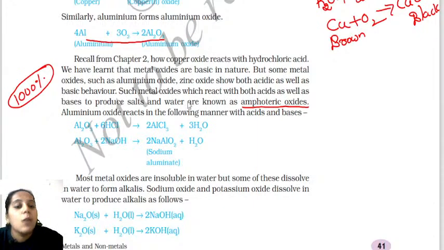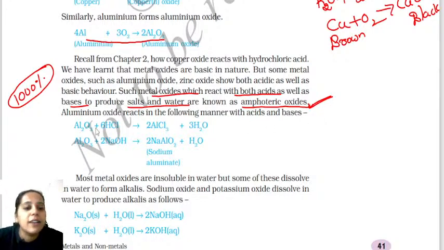Amphoteric oxide. What is meant by amphoteric oxide? Some metal oxides react with both acids as well as bases. What do you write in the examination? Metal oxides which react with both acids as well as bases to form salt and water. We call them amphoteric oxides. What do we call them? We call them amphoteric oxides.